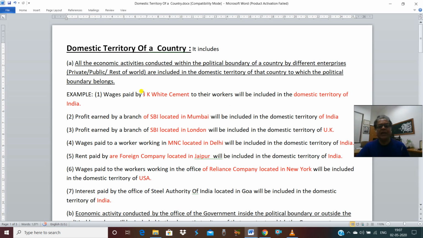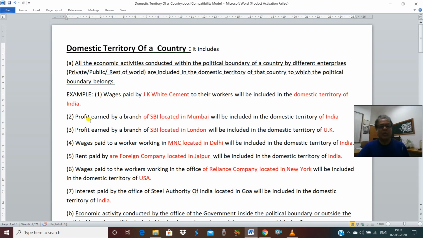On the other hand, if the same JK White Cement has got its plant in Dubai, and if there they are paying the wages, they are paying the interest, then it will not be included in the domestic territory of India. Because this economic activity by JK White Cement has been done in Dubai, so it will be included in the domestic territory of Dubai only.